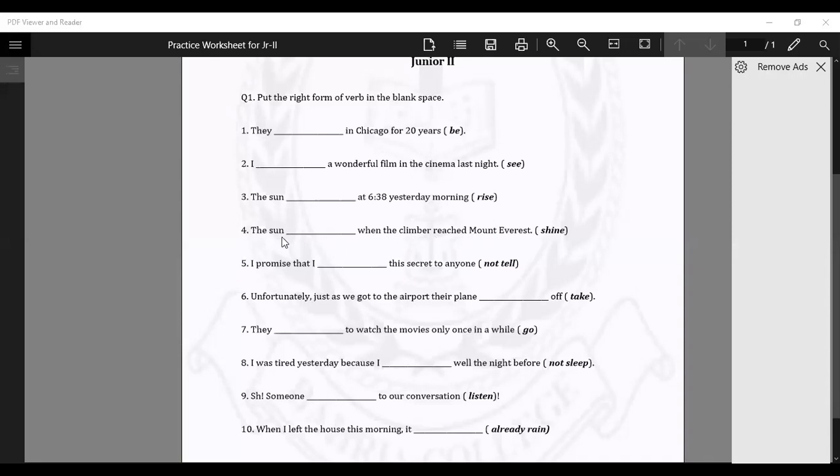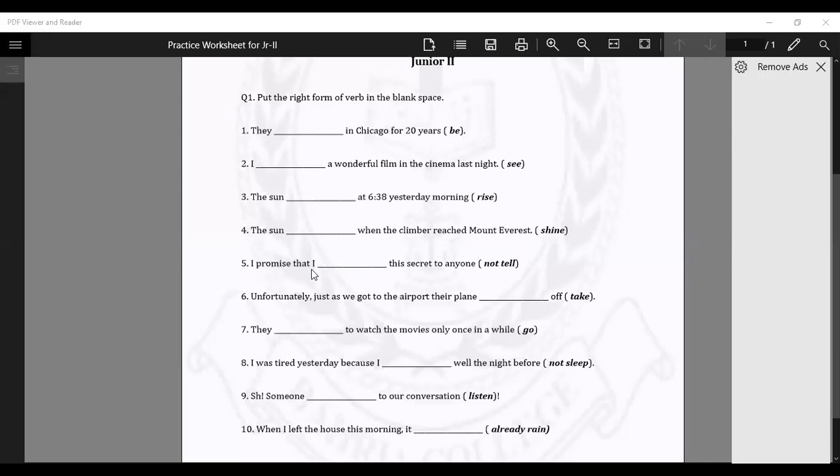The sun had shone, or the sun was shining when the climber reached Mount Everest. The sun was shining. This is the continuity, there would be a continuity of an action when the climber reached Mount Everest. Yes, there should be a continuity of an action. Okay. The sun was shining when the climber reached Mount Everest.